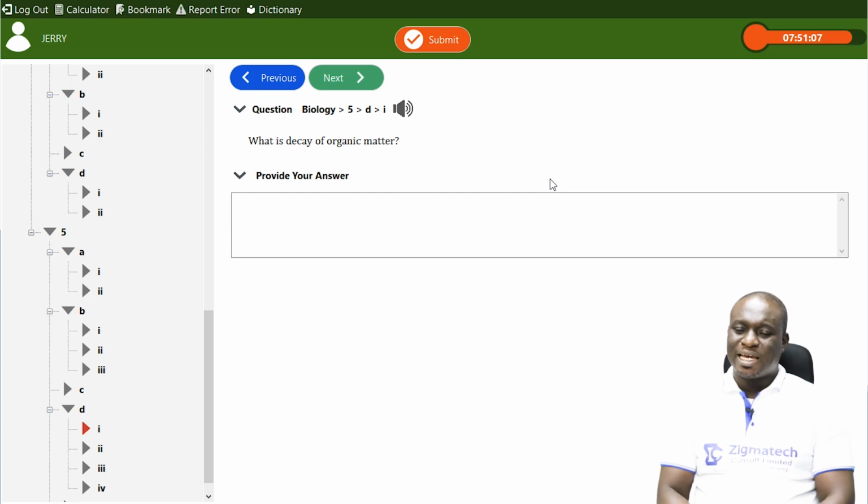What is decay of organic matter? Another name for decay of organic matter is called decomposition. Decay of organic matter is the process by which living organisms, which are organic matter, are broken down into simple forms and then absorbed by some organisms as well as plants.